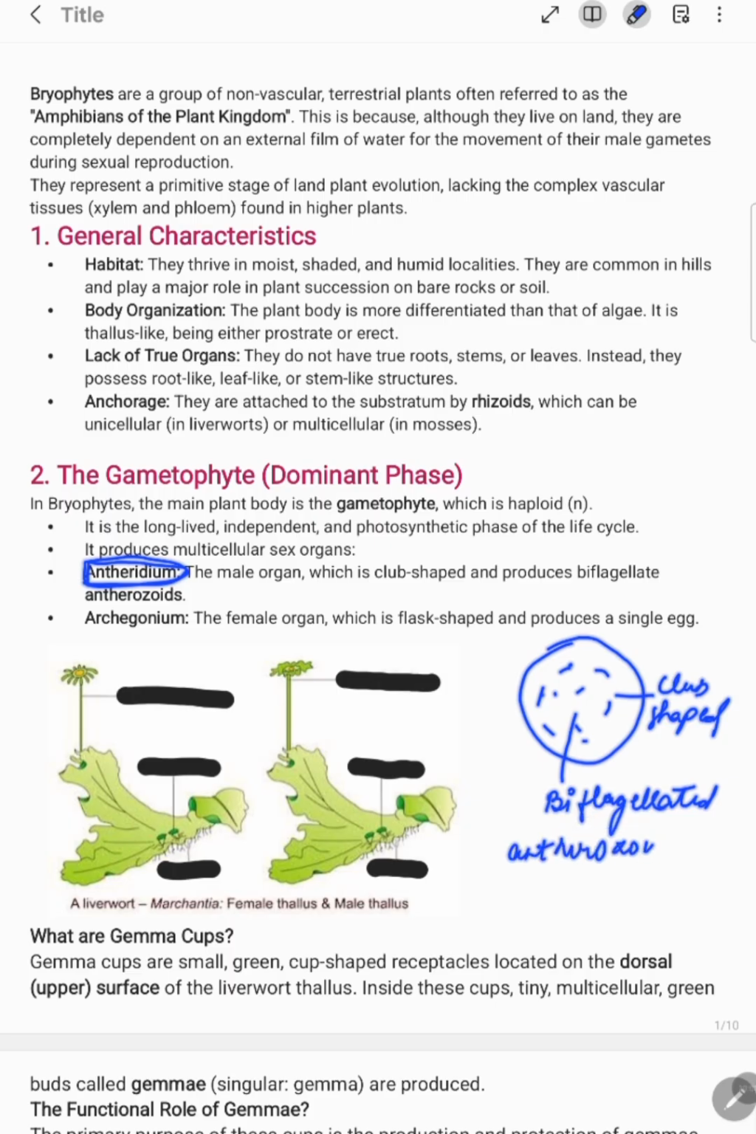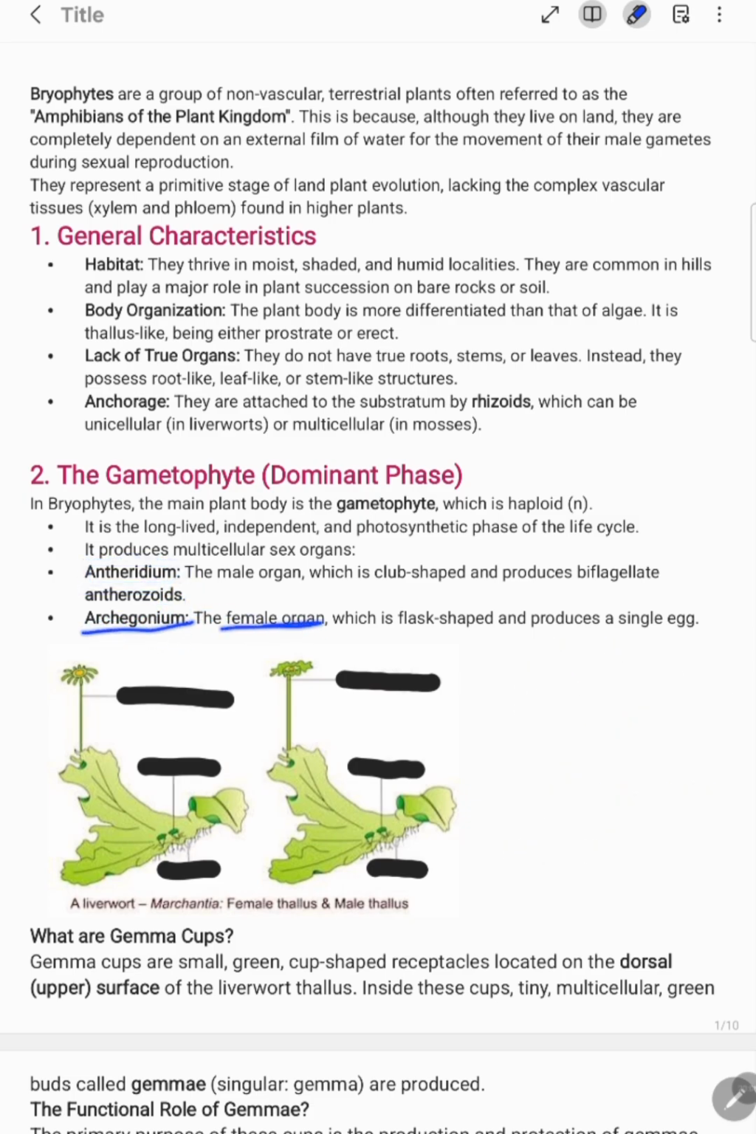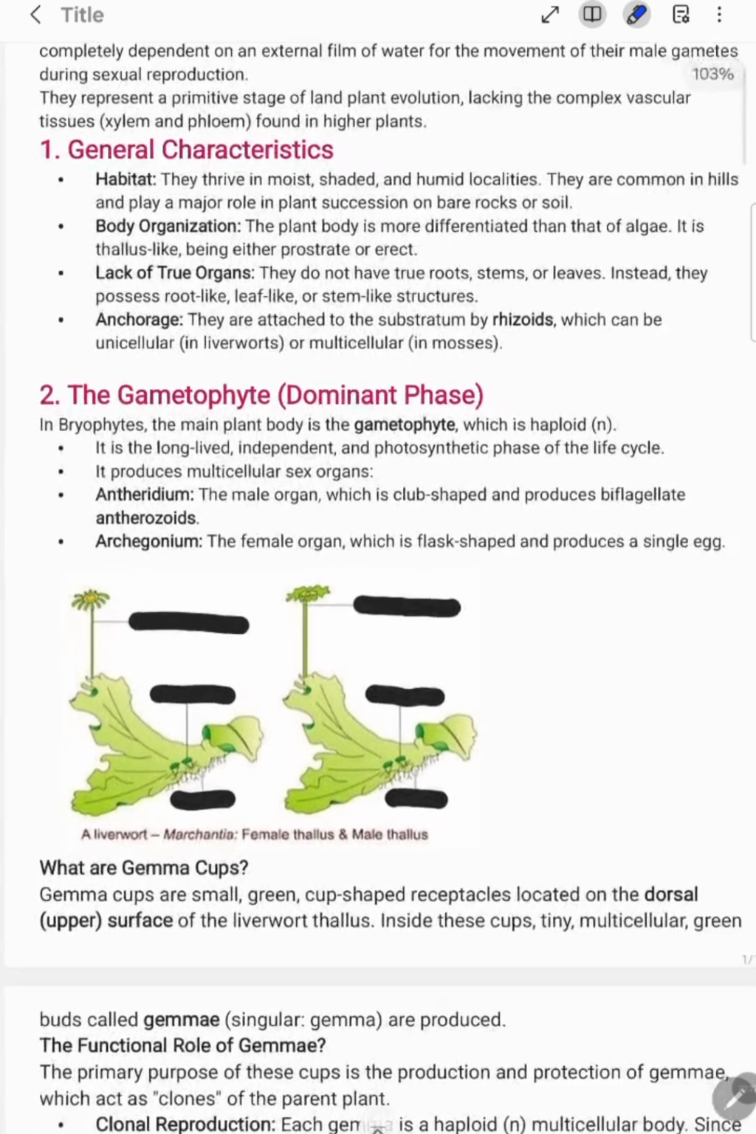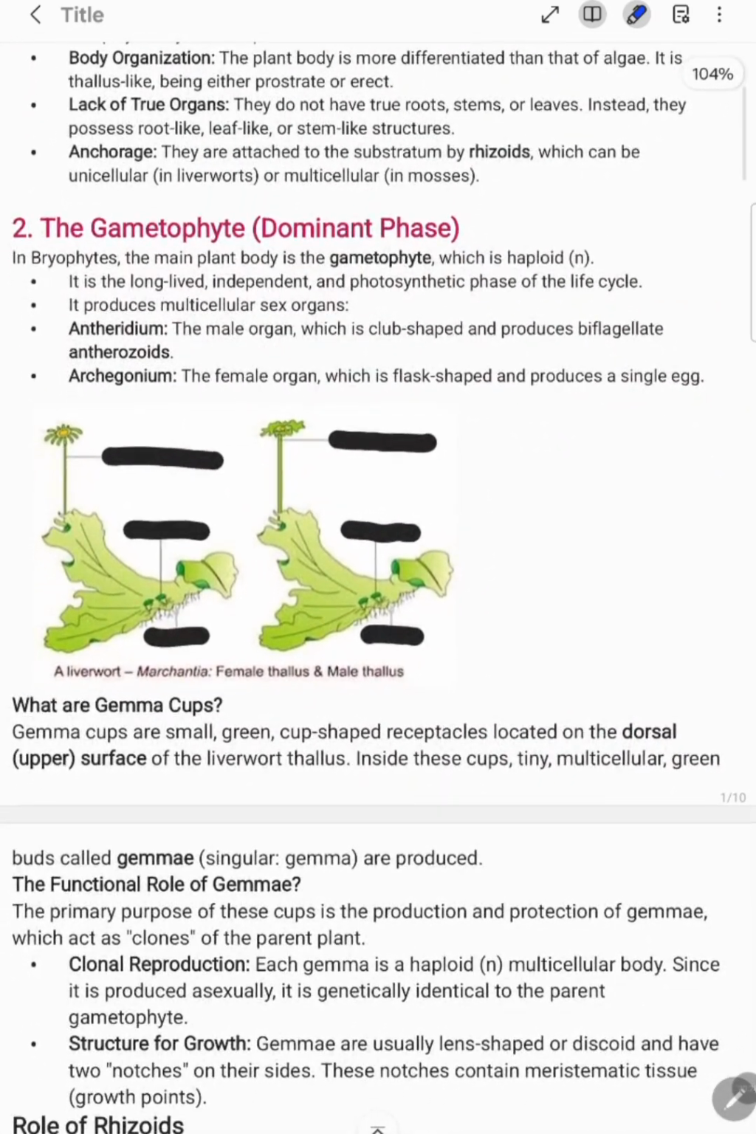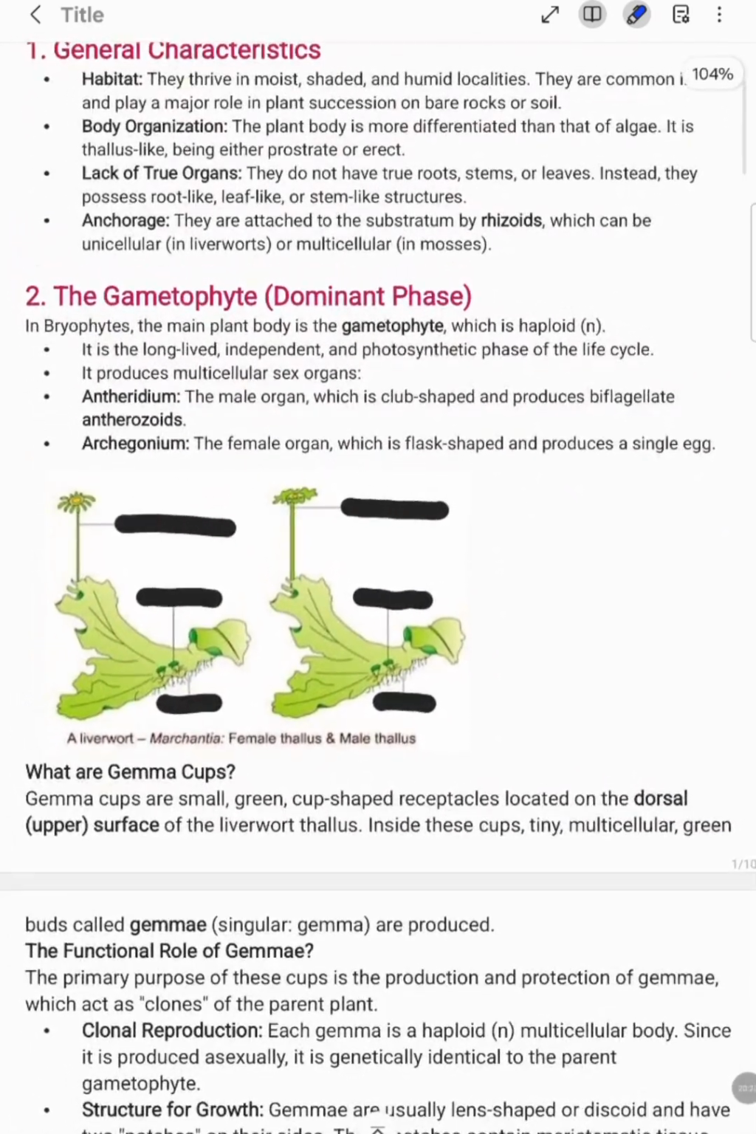antherozoids are produced. Next is your archegonium. See, archegonium is your female sex organ, which is flask shaped, something like this, and it produces a single egg. So antheridium and archegonium. Now here I have just represented a diagram for your better understanding. This is your Marchantia female thallus and male thallus of liverworts.